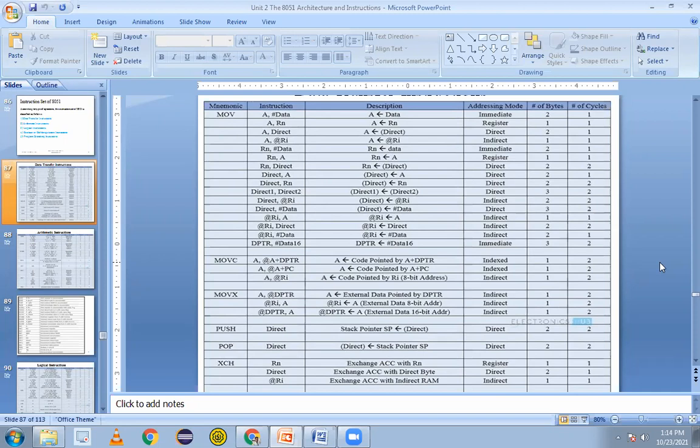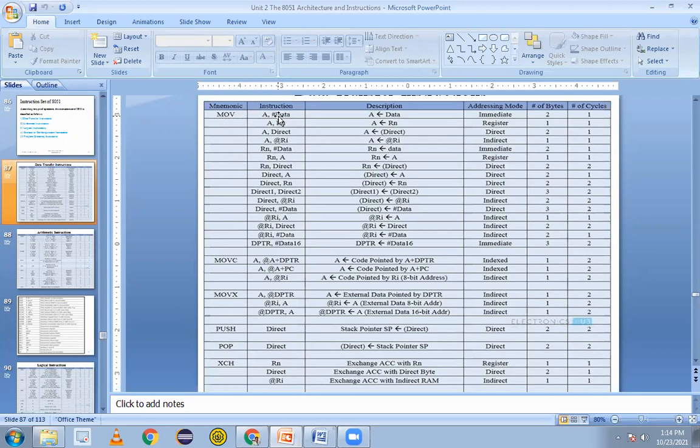Now understand, we have to transfer the data. How to take the data into certain registers in our brain? In the controller we have certain commands, certain instructions, and the first one is called move. What is the meaning of move? Move means movement, transfer, change. That is the meaning of that.